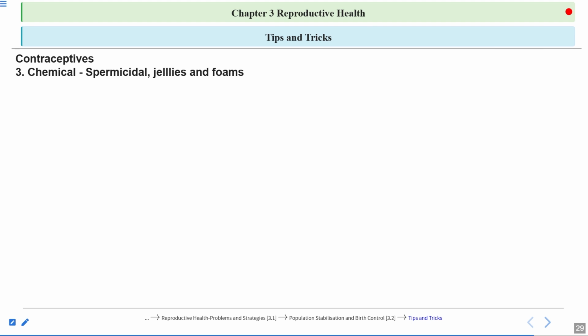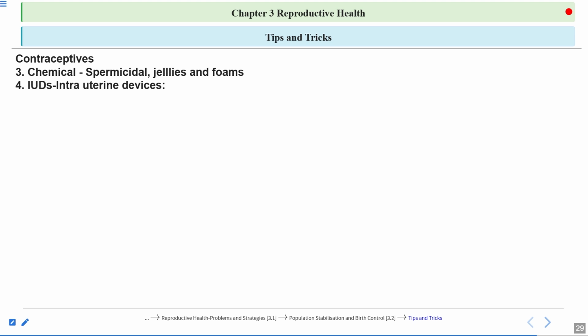Then the third one is the chemical method. Under this come the spermicidal jellies and foams. These chemical methods increase the effectiveness of the barrier methods. They increase the effectiveness of the contraceptive methods. So they can be used along with the condoms as well.